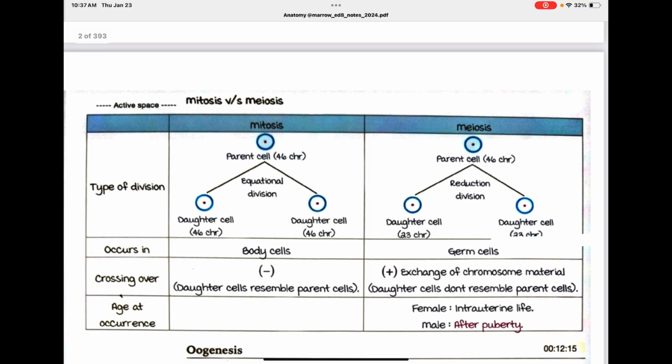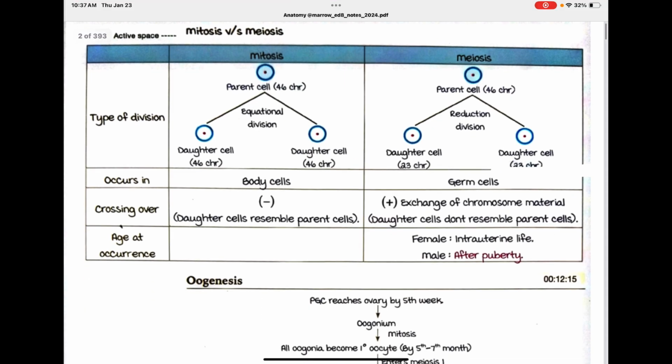Mitosis versus meiosis. Mitosis: the parent cell has 46 chromosomes, it is an equational division, and the 2 daughter cells have 46 chromosomes each. Meiosis: the parent cell has 46 chromosomes, it is a reduction division, and the daughter cells have 23 chromosomes each. Mitosis occurs in body cells, meiosis occurs in germ cells.